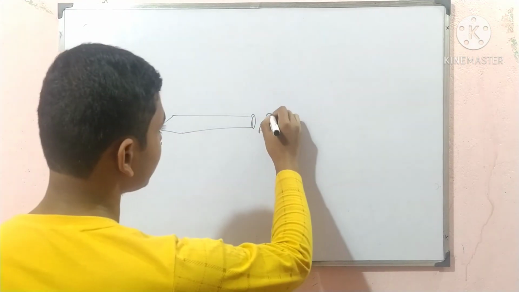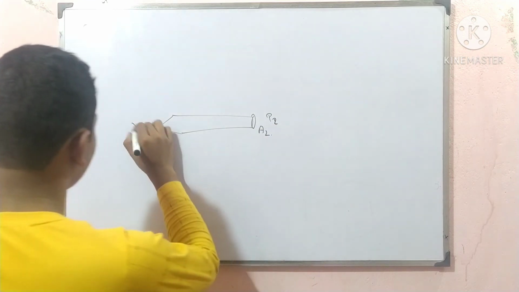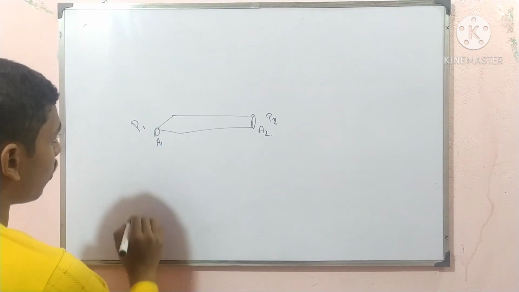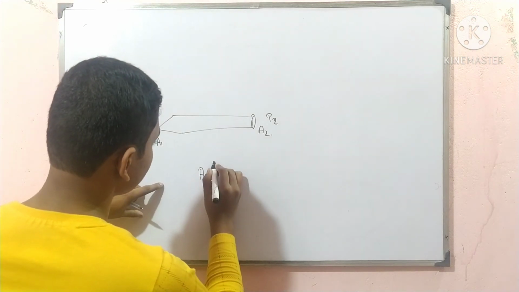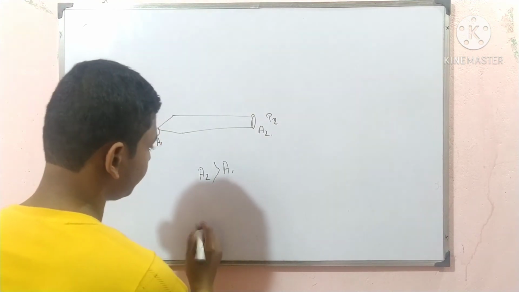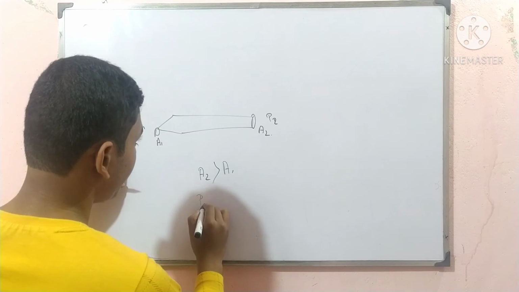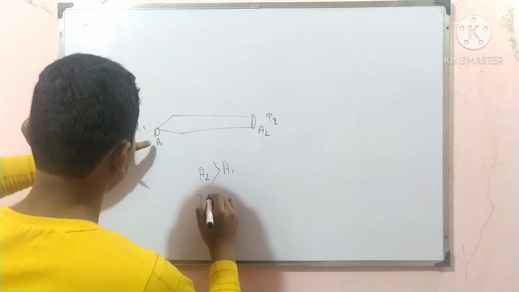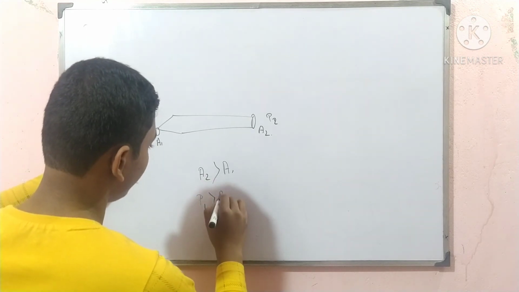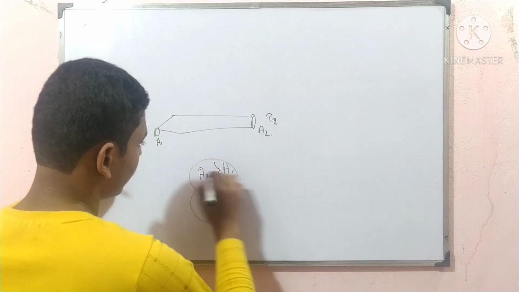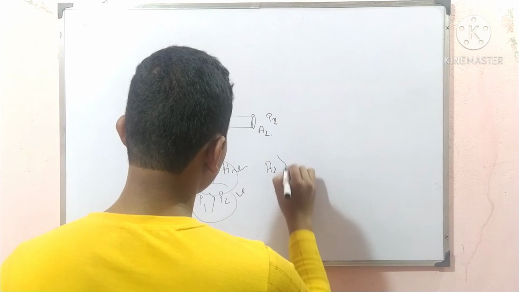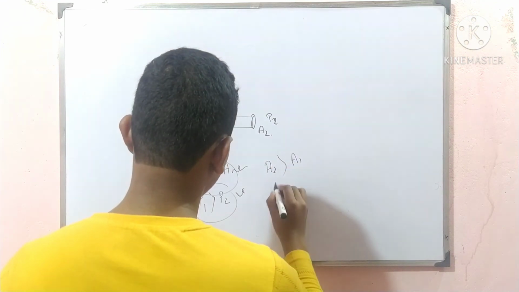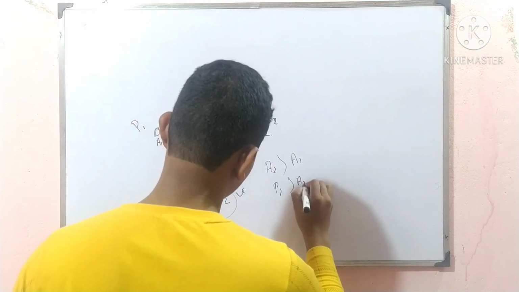The pressure of this end is P2 and the pressure of this end is P1. Which area is greater? Area A2 is greater than A1, and here P1 is greater than P2. The two are different. Here I write A2 is larger than A1, and P1 is larger than P2.